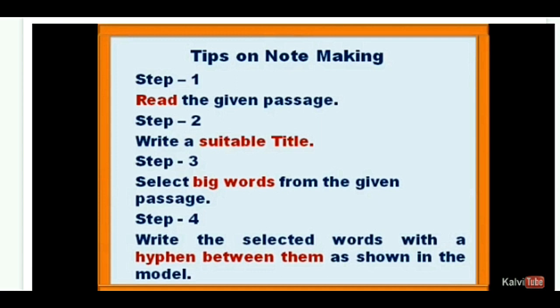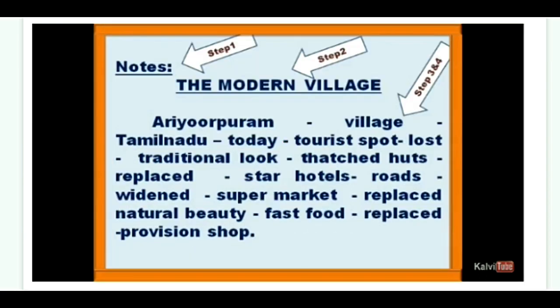So in that passage, you are going to pick out big words and write the selected words with a hyphen between them as shown in the model. So these are the 4 main important tips for note making. First, read the passage, then give a suitable title for it, then select the big words from the passage and write the selected words with a hyphen between them as shown in the model. Then start note writing.